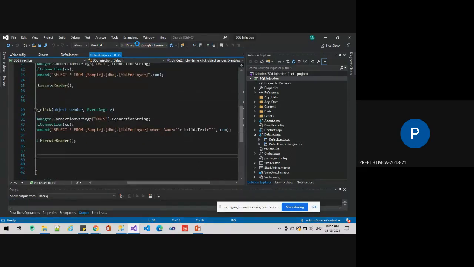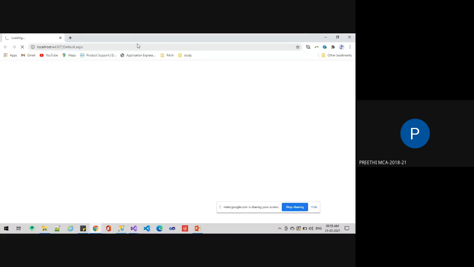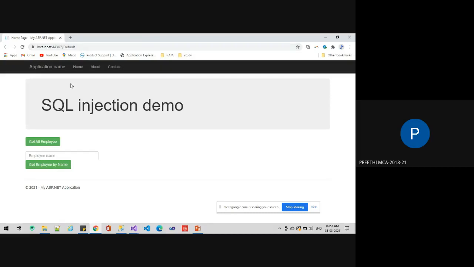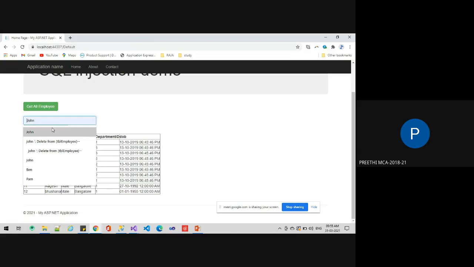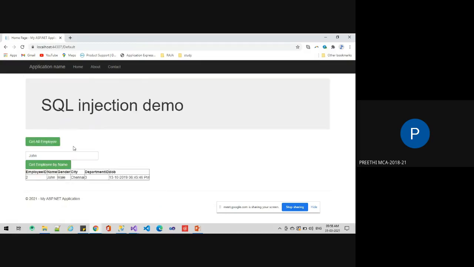So I'll execute again. So you get all the employee details. If you want to search a particular person's name, it will display only that particular person's name.